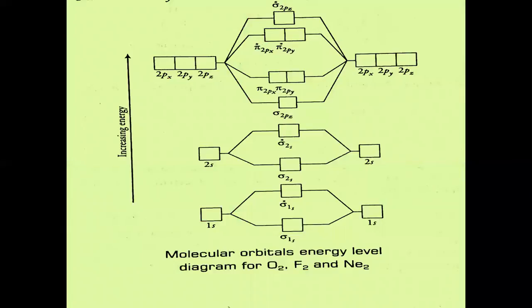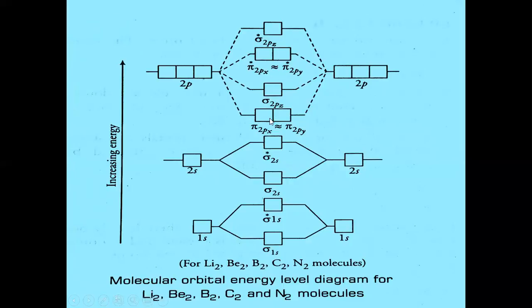Yes, if you see from oxygen onwards, pi 2px and pi 2py are represented here. Coming to the previous slide, pi 2px and pi 2py are represented at lower energy when compared to sigma 2pz. This is the only difference.